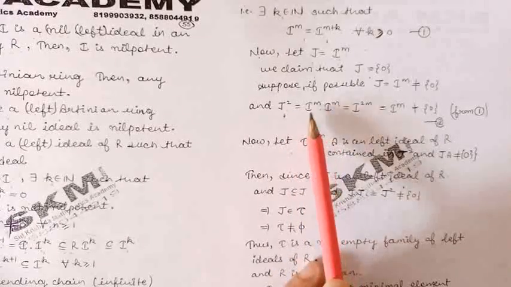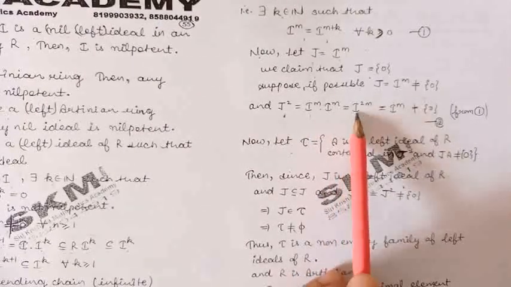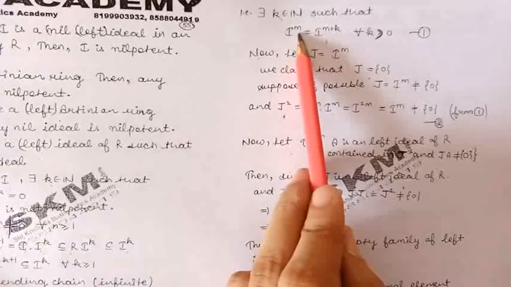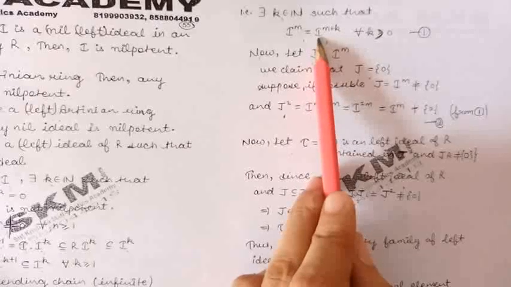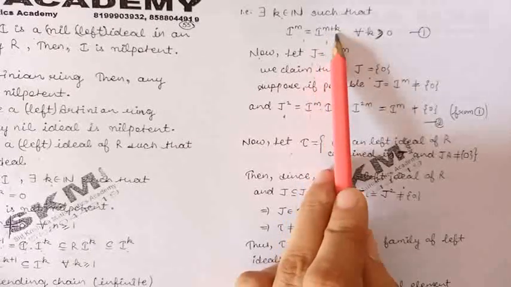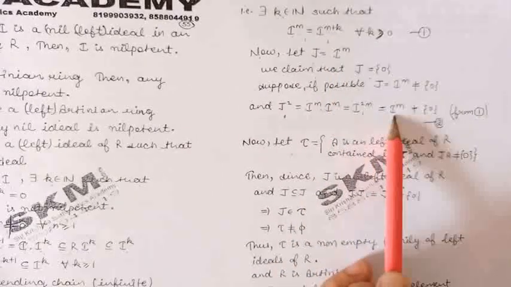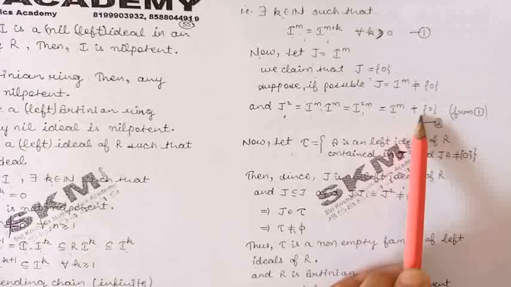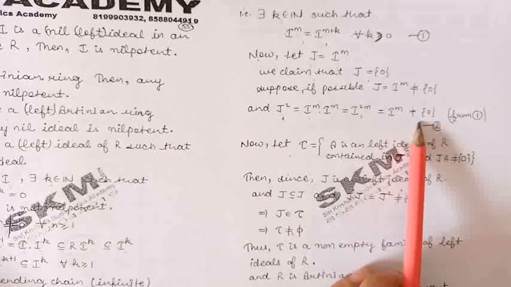J is I raised to the power m. So we get I raised to the power m into I raised to the power m, that is I raised to the power 2m. But from here we can see that I raised to the power m is same as I raised to the power m plus k. So we can say that I raised to the power 2m will be same as I raised to the power m, and this is non-zero. So we have proved J square is not equal to 0.